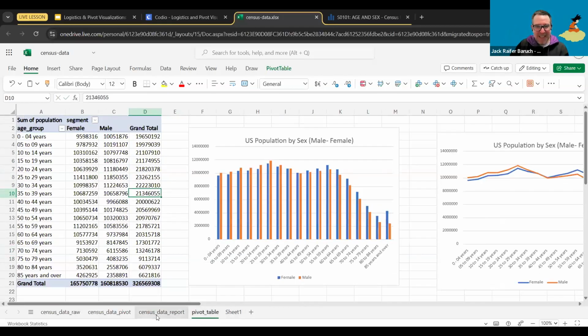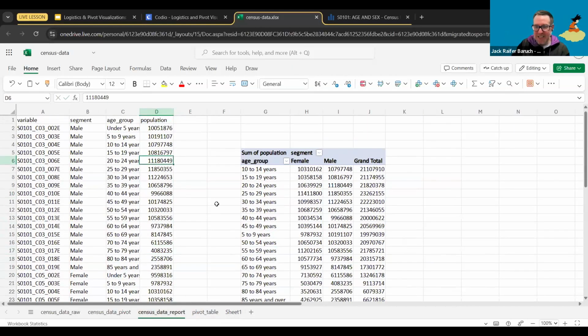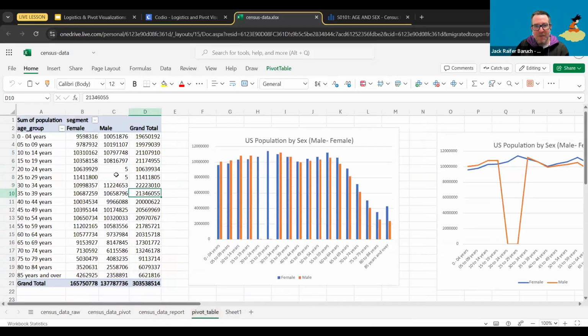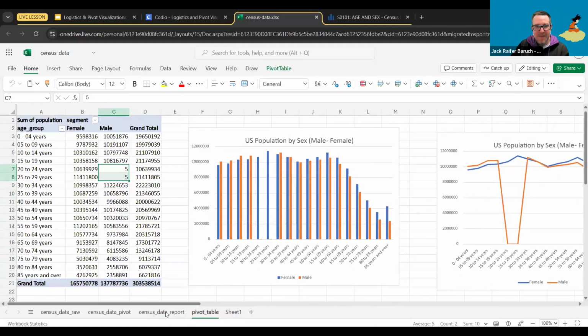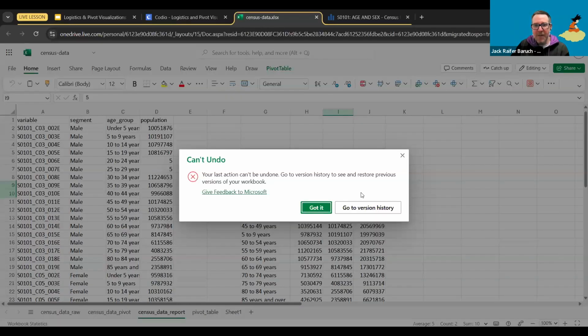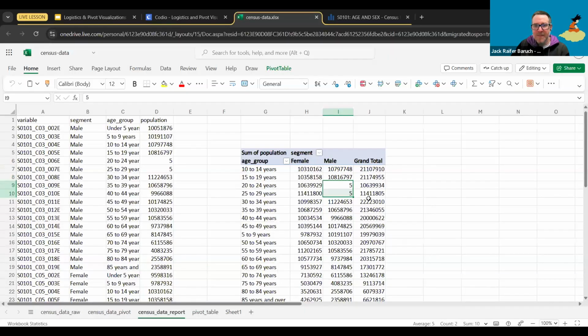Yeah, thank you. That's a good reminder. You're right, it doesn't change live. It has to be refreshed. And once I refresh it, here it is. Here's the change. So it doesn't refresh automatically, but it does refresh. See, this one refreshed as well. And now the chart's refreshed. And now this chart looks weird. I always forget about refreshing.